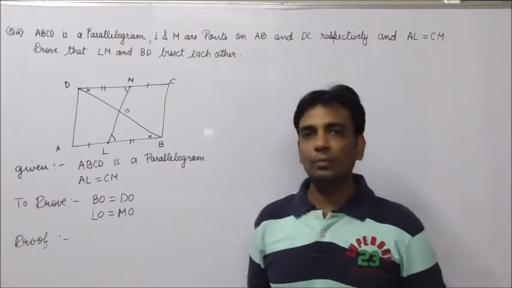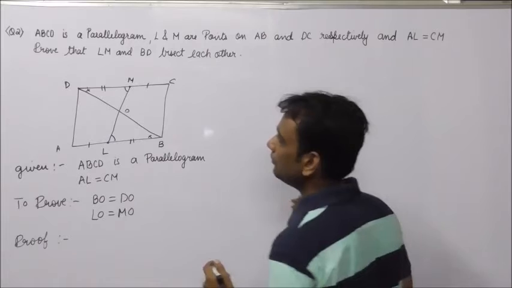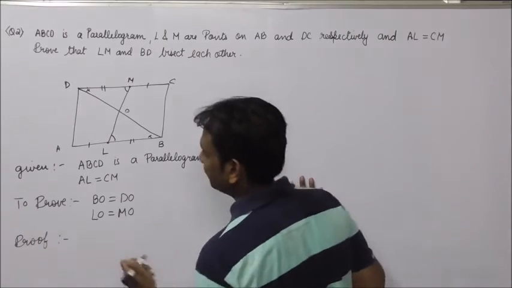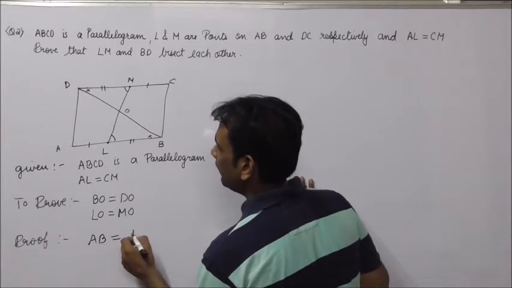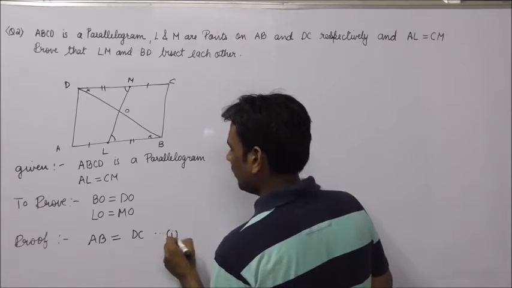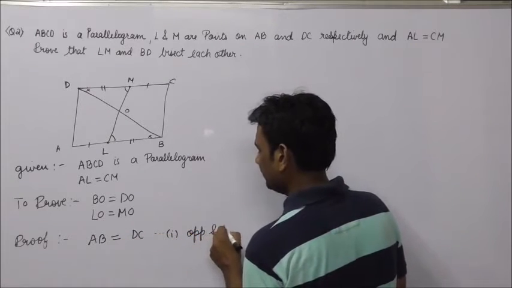Let us write the solution to make it more clear. AB is equals to BC, opposite sides of a parallelogram.